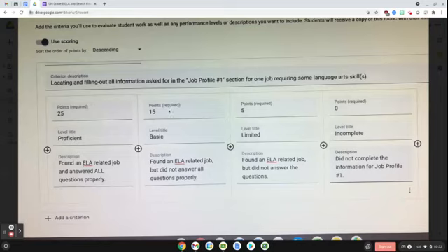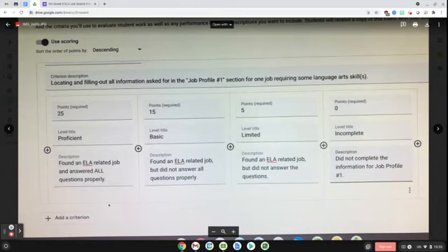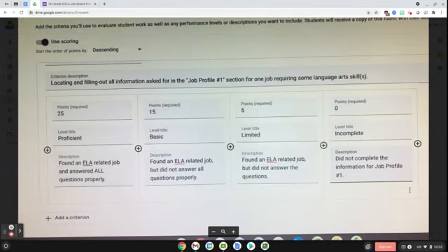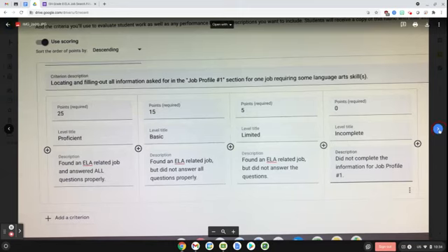You're going to get 15 points if you find a job and you answer some of the questions, but some of them are not answered, or some of them are just wrong. So you're going to get 15 points for doing that much at least. You get 25 points for finding a job and answering all of the questions as asked. So it shouldn't be too hard to get 25 points as long as you take your time and make sure it's filled out correctly. This is what job profile 1 looks like. There's also one for job profile 2, which looks exactly the same.